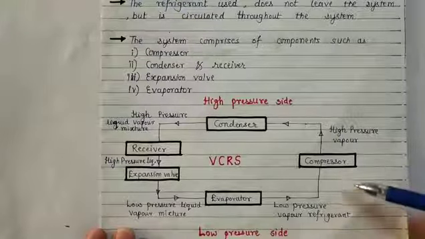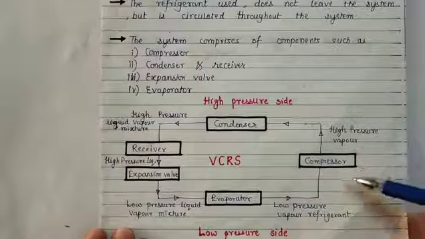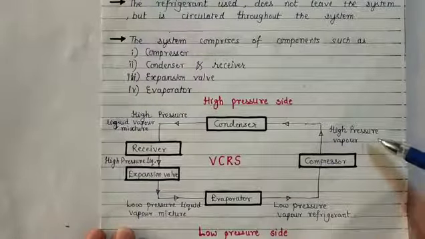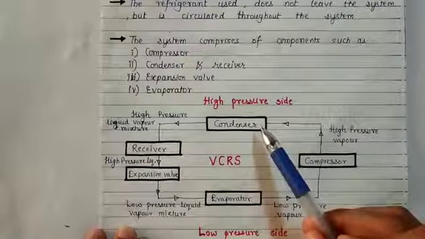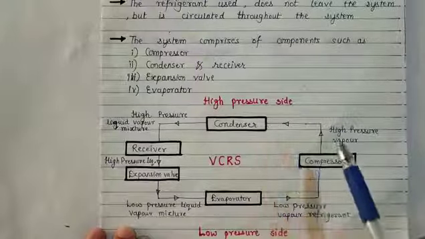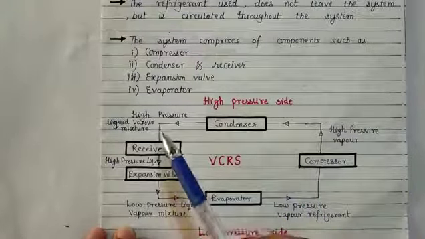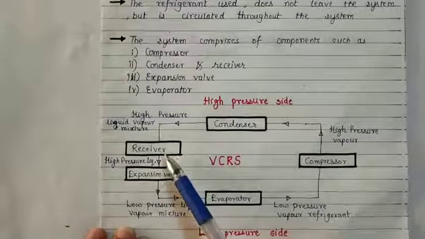In the compressor, the pressure and temperature of the refrigerant increase, so low pressure vapor refrigerant gets converted to high pressure vapor refrigerant. In the condenser, the condensation process occurs, so high pressure vapor refrigerant gets converted to a high pressure liquid vapor mixture, which is sent to the receiver.